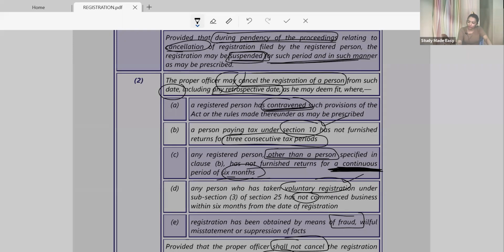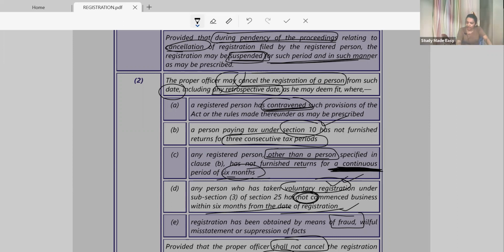You have taken voluntary registration but failed to commence business within six months from the date of registration. You were not liable to get registered compulsorily, you have taken voluntary registration, so why has no business commenced within six months?